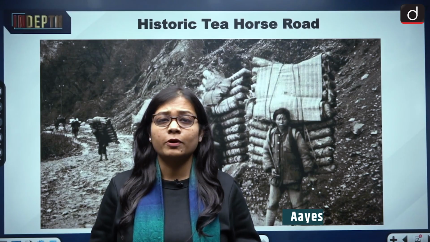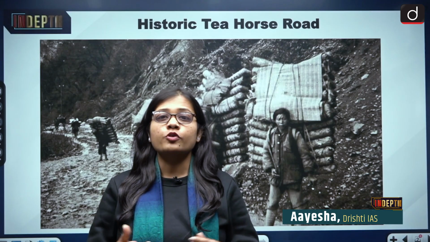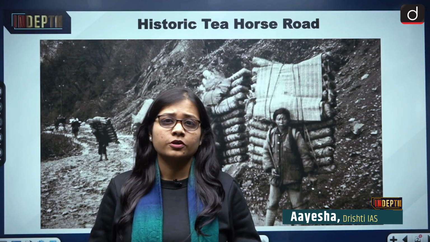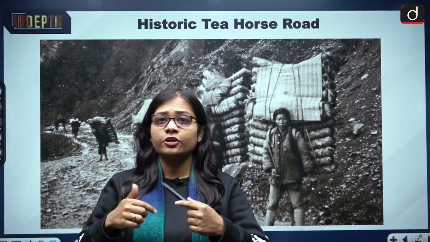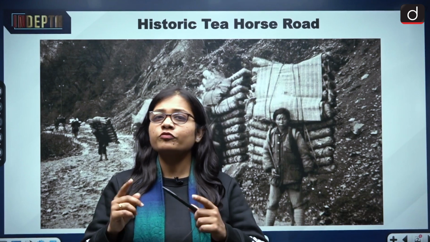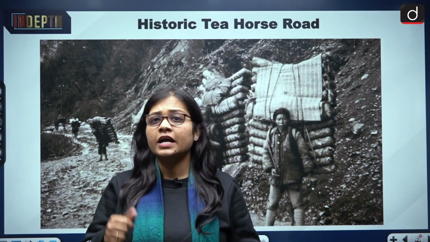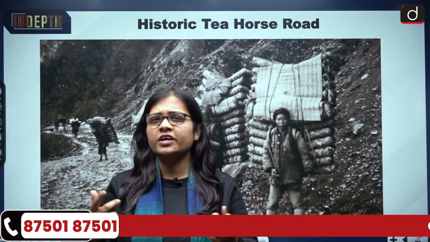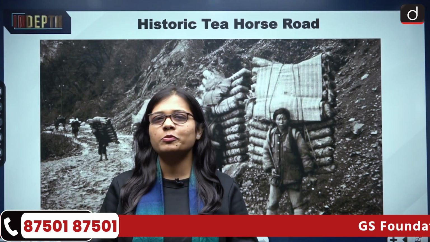We all are aware about the barter system, which used to happen during the ancient times. You give one entity and in return you receive one entity. One of the examples of it is the Tea Horse Road. And what is the India-China connect to it? That is what we will be looking at today.